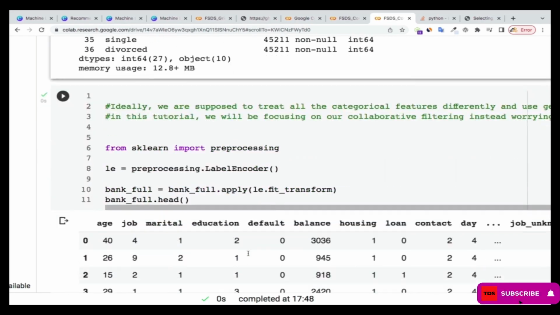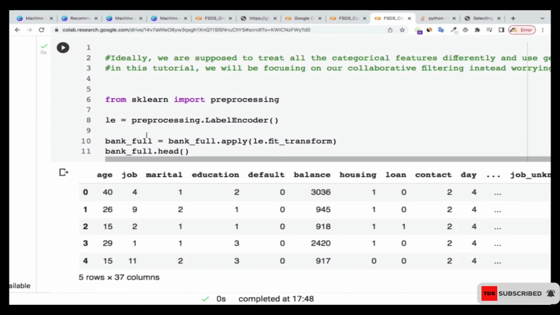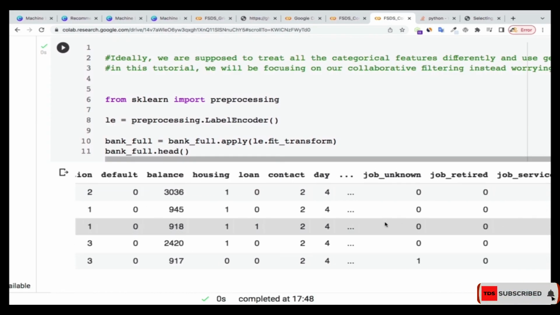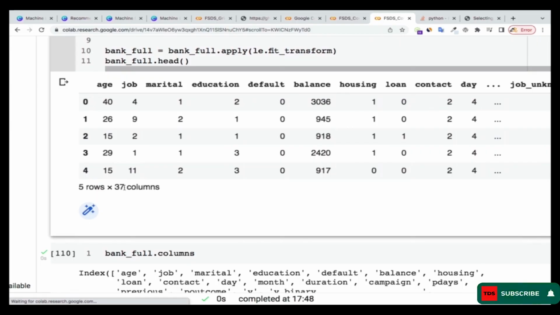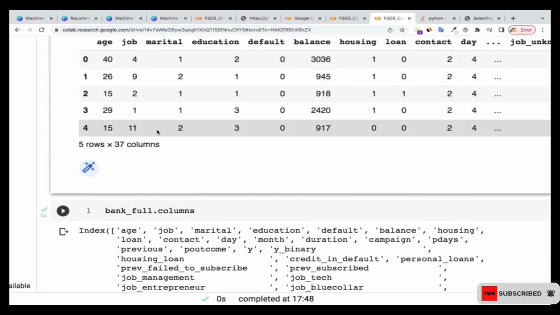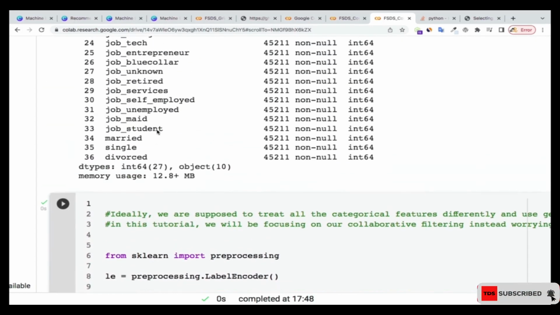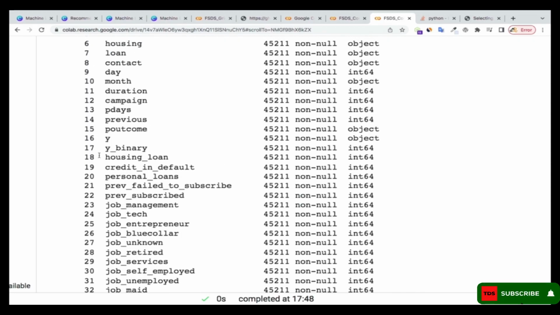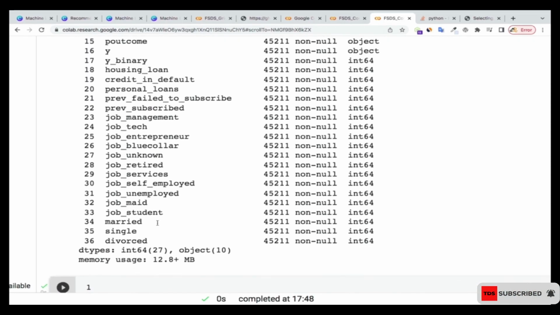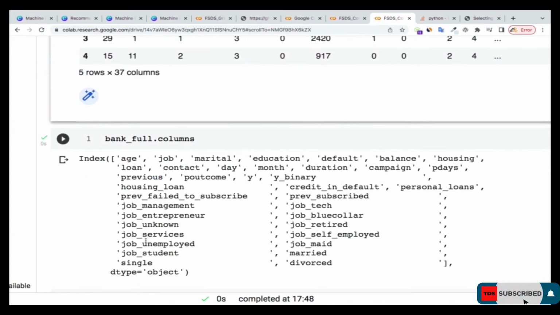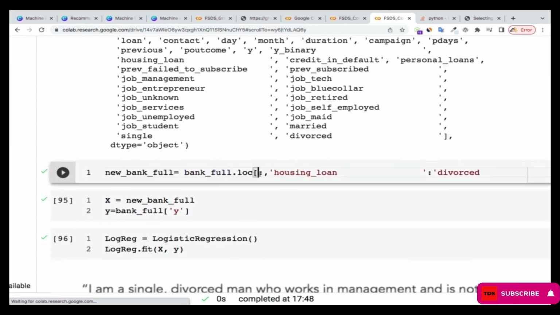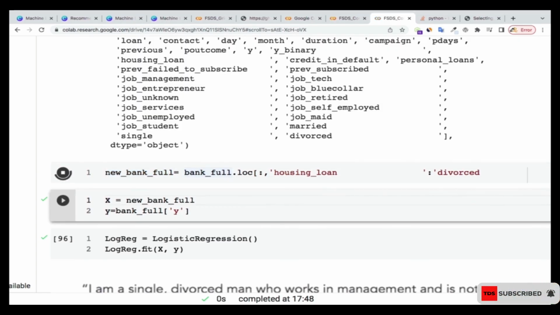I've even converted everything to one hot encoding over here, so you can use it, but the columns are too many for me to run as I am recording the video. In your own time, you can include all of them and then do it. I just included only 19 of them, starting from housing loan all the way to divorce. I store it in a new variable called new underscore bank full. Let me run that one.